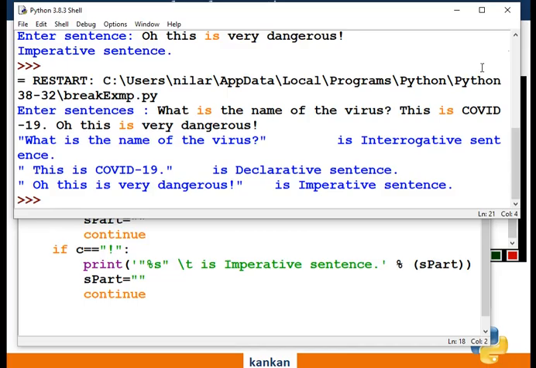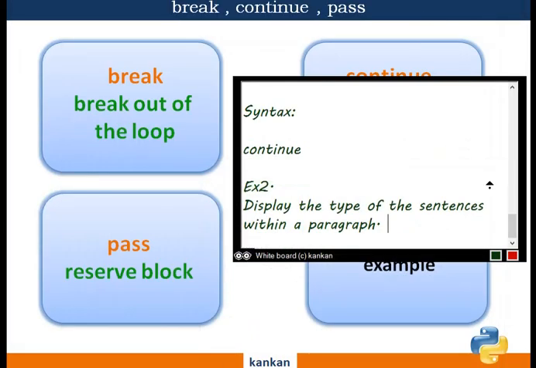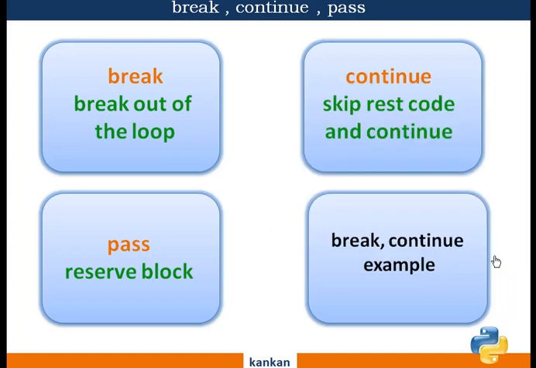Okay. So we have completed the break and continue statements, and already I have told you the use of the pass statement. There is nothing to show about the example of the pass statement right now. Basically this is used to reserve the block, nothing else. For further use the pass is used.